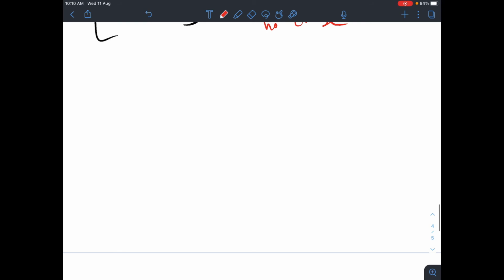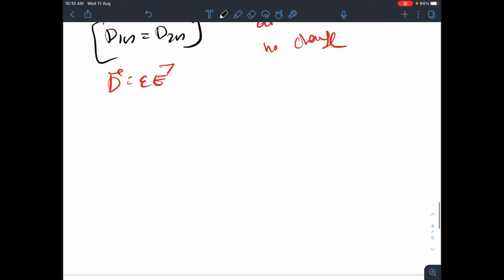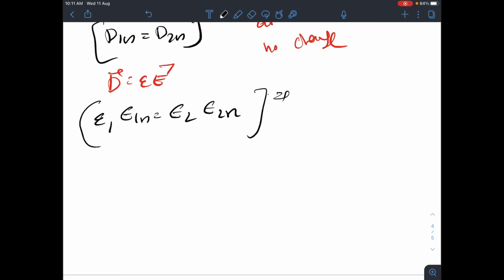Now similar to the other case, we can use our D equal to epsilon E equation here also. Then you will get d1n equal to d2n, so epsilon 1 E1n equal to epsilon 2 E2n. From this you can understand that the normal component of electric field, En, is discontinuous at the boundary. That is what you will understand from the boundary condition of dielectric media.